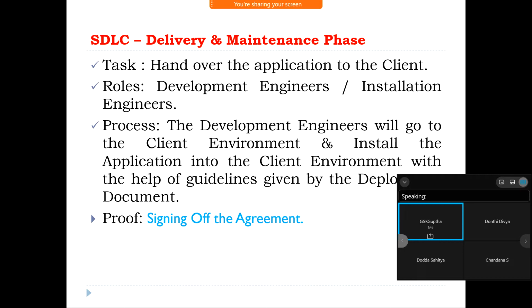First, initially, they maintain one agreement between the customer and the company. Finally, they are going to sign off the official agreement document.